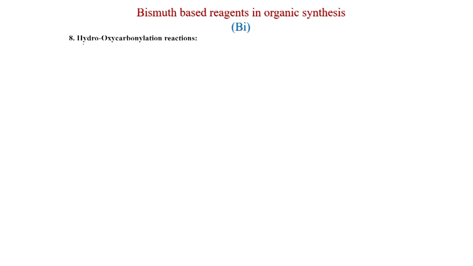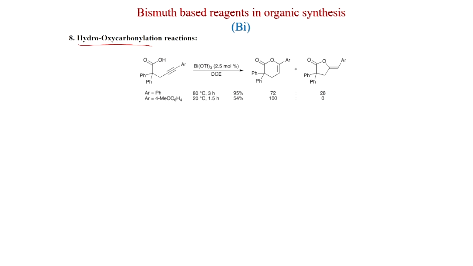And lastly, we discuss the hydroxycarbonylation reaction. So, this is the reaction: there is an acid motif and an alkyne, an internal alkyne with an aryl substituent. With bismuth triflate, 2.5 mole%, you get this 6 membered ring and 5 membered ring, the 6 membered lactone and the 5 membered lactone. When Ar is equal to Ph, you get 72:28, and when Ar is equal to 4-methoxyphenyl, at 20 degrees centigrade you get less yield, but better selectivity; 100% this product is formed.